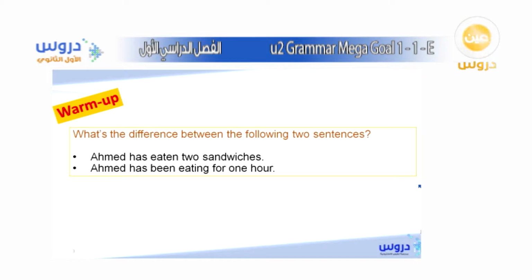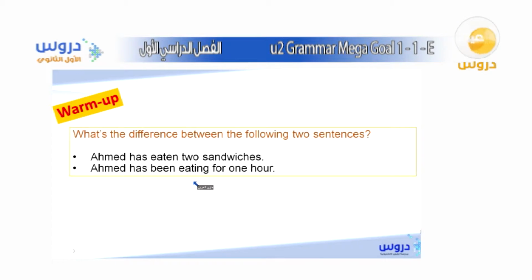Okay, yes, Asma, you can see it on pages 22 and 23. So you said that in the second one he finished eating before, you mean? Okay, so you think Ahmed has been eating for 1 hour means that he already finished eating. What about the first one? What do you think of it? Ahmed has eaten 2 sandwiches. What kind of difference do you think this is related to the next one?